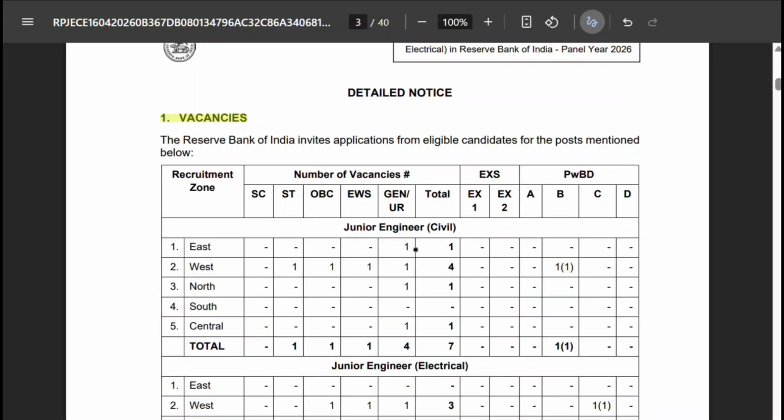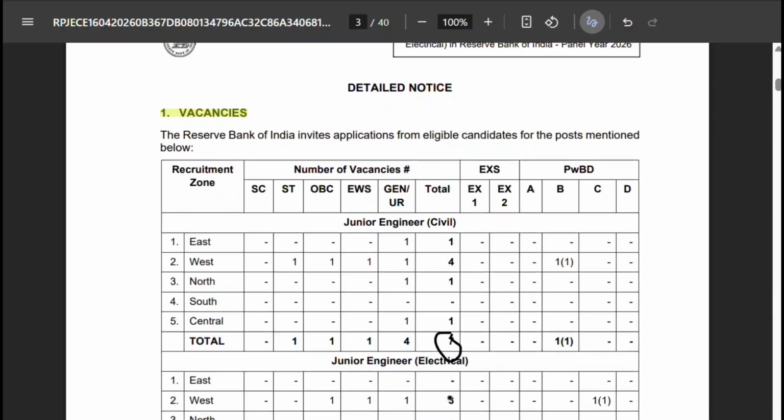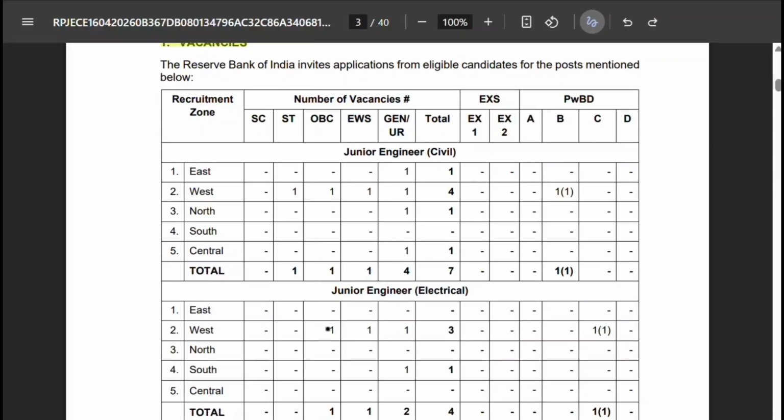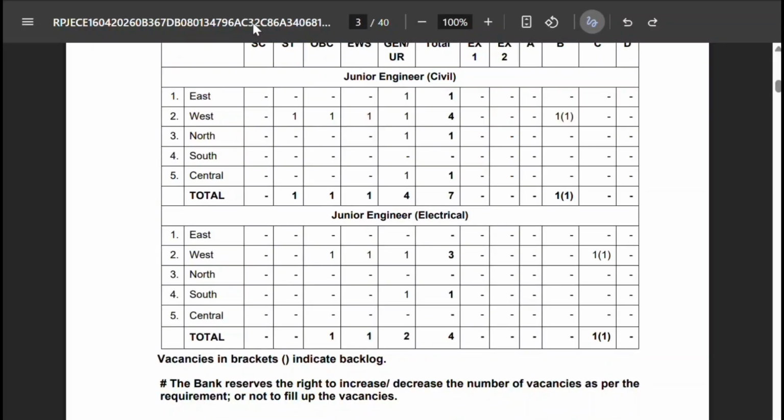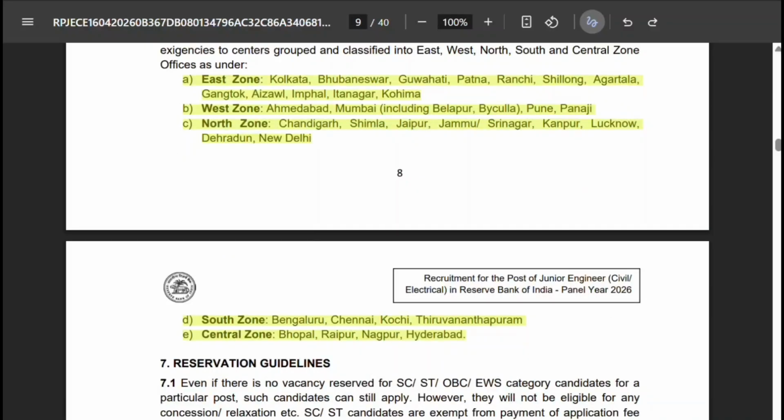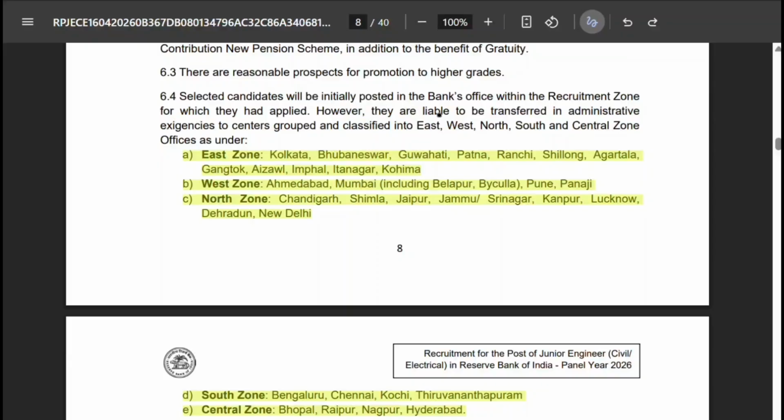We will start with the number of vacancies. There are a total 7 vacancies for civil and 4 vacancies for electrical. Here we can see the different recruitment zones: east, west, north, south and central. Now we are going to see which states come under these zones. You can see on the screen which zone comes under which cities. You can pause the screen and check that. Actually, you also have to pass the language proficiency test after the written exam. We will discuss that at the end of the video.